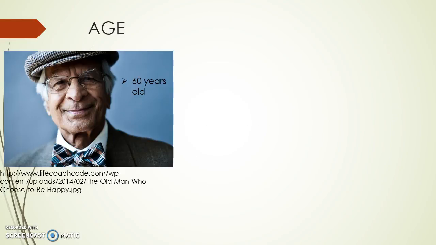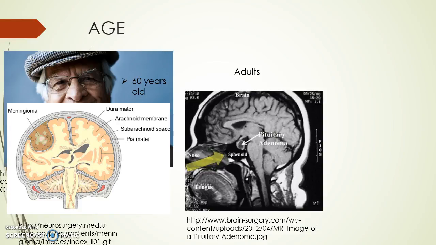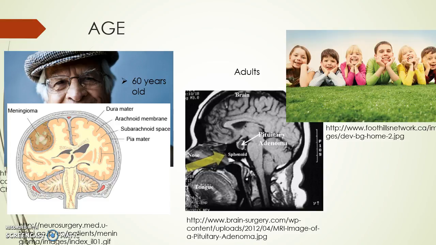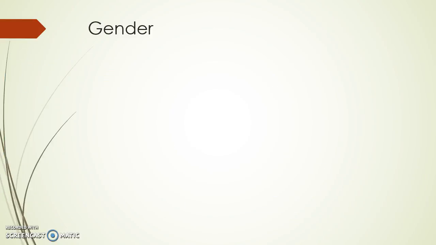If you're over 60 years old or elderly, the most likely cause is meningioma. And if you're an adult, pituitary adenoma. And in children, craniopharyngioma. So you can see just how important it is, just from this simple example, of looking at demographics. Let's take a look at gender.